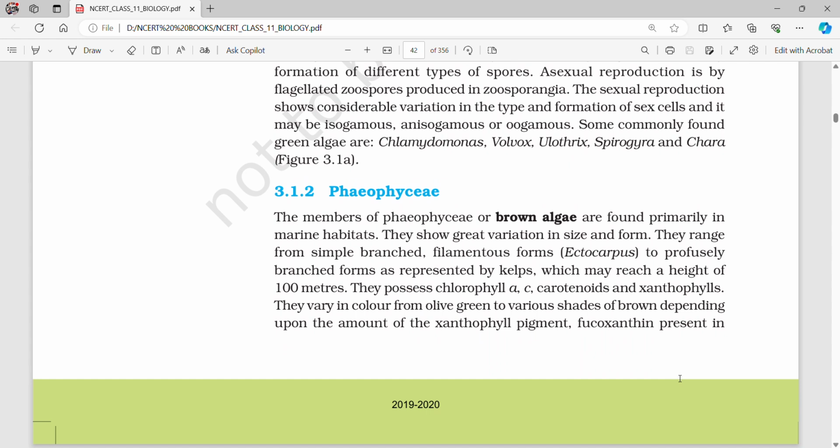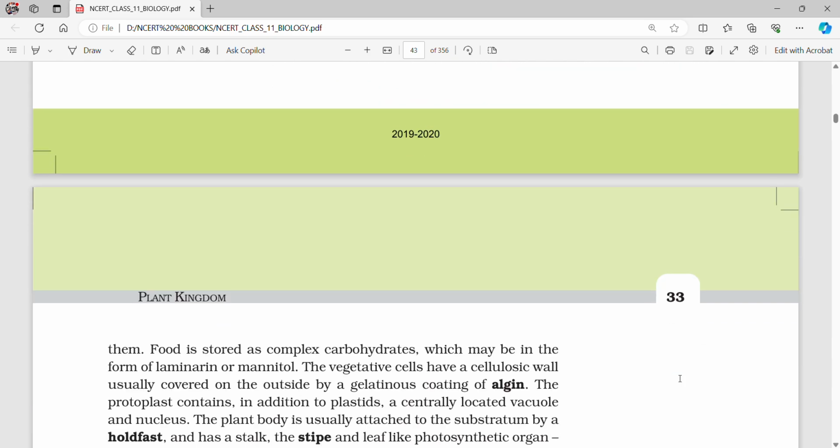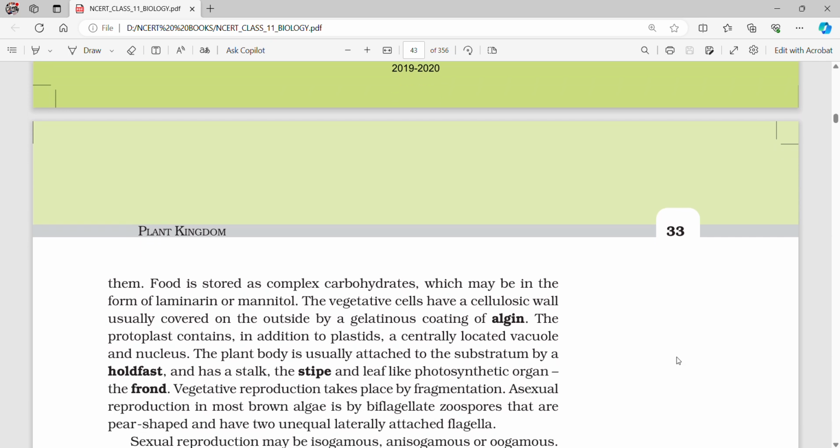3.1.2 Phaeophyceae. The members of Phaeophyceae, or brown algae, are found primarily in marine habitats. They show great variation in size and form. They range from simple branched filamentous forms, Ectocarpus, to profusely branched forms as represented by kelps, which may reach a height of 100 meters. They possess chlorophyll a, c, carotenoids, and xanthophylls. They vary in color from olive green to various shades of brown depending upon the amount of the xanthophyll pigment fucoxanthin present in them. Food is stored as complex carbohydrates, which may be in the form of laminarin or mannitol.